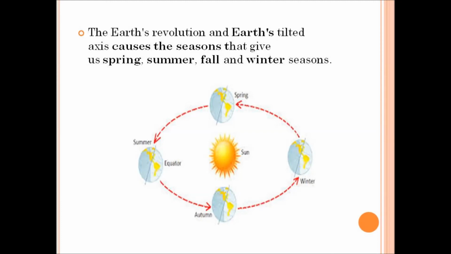We have studied that the rotation of the earth causes day and night. Likewise, the earth's revolution and earth's tilted axis causes the seasons. So we know what the seasons are: they are spring, summer, autumn and winter. So the rotation of the earth on its axis causes day and night, and the earth's revolution and earth's tilted axis causes the seasons.